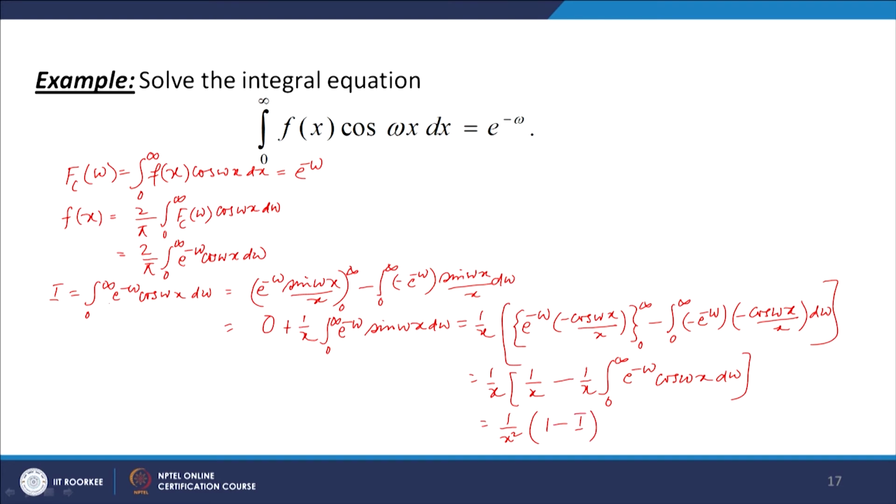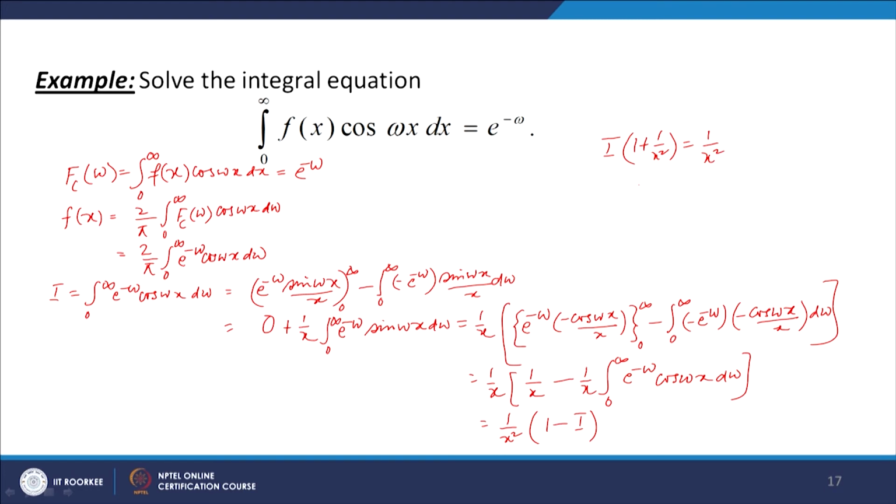We have denoted integral 0 to infinity e to the power minus omega cos(omega x) d omega as I. So we have 1 over x square into 1 minus I. Let us take this term to the other side: I times 1 plus 1 by x square equals 1 by x square.